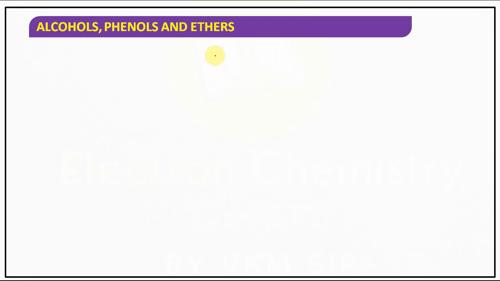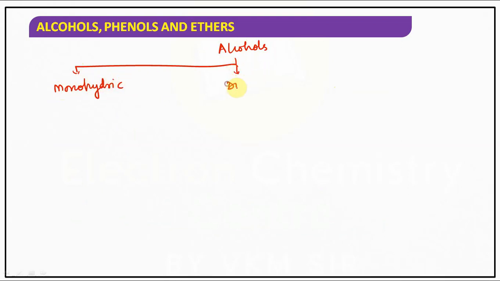Let's see the brief. Alcohols are initially classified into three types: monohydric, dihydric, trihydric, and polyhydric.